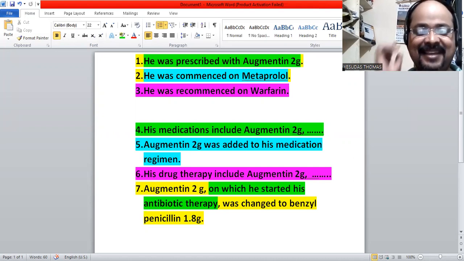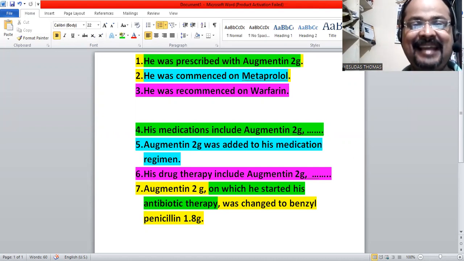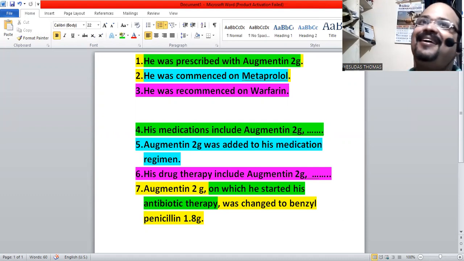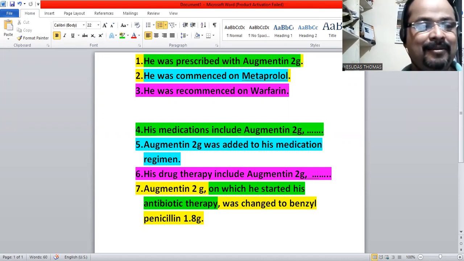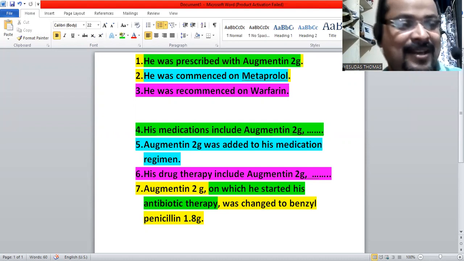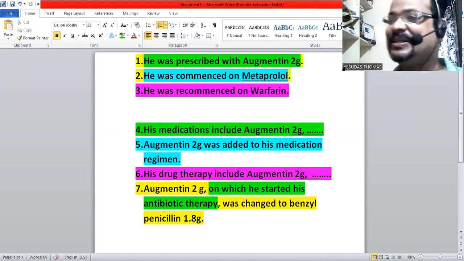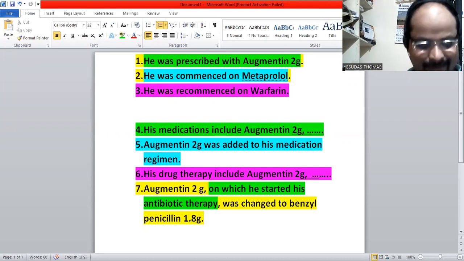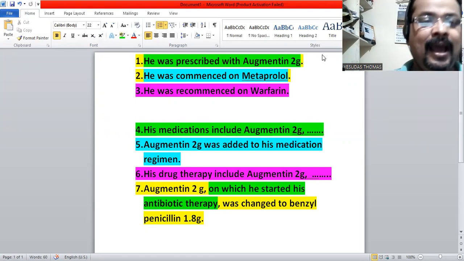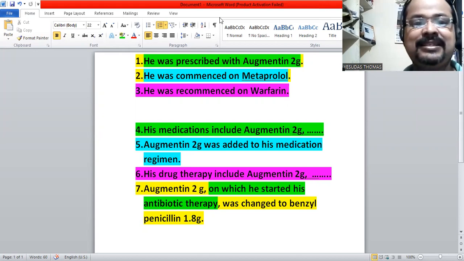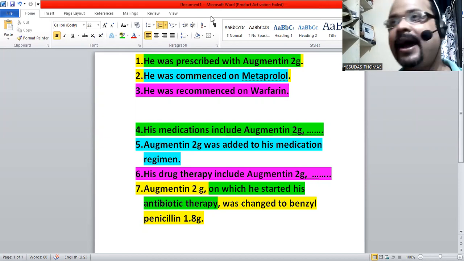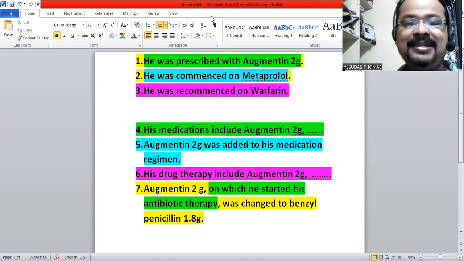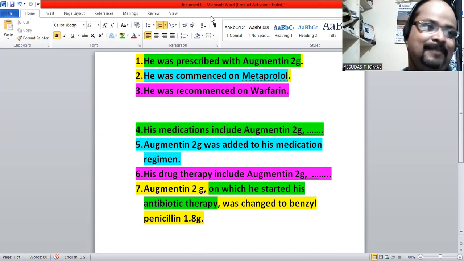Today we are going to discuss various examples where we have to use medication. Whenever we give medications to patients in the case note, we do have confusions about which vocabulary we have to use. Today we are going to discuss three such vocabulary: one is prescribed, another one is commenced, and the third one is recommenced.